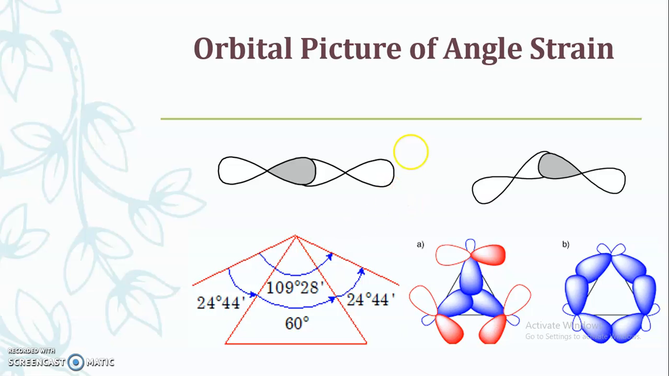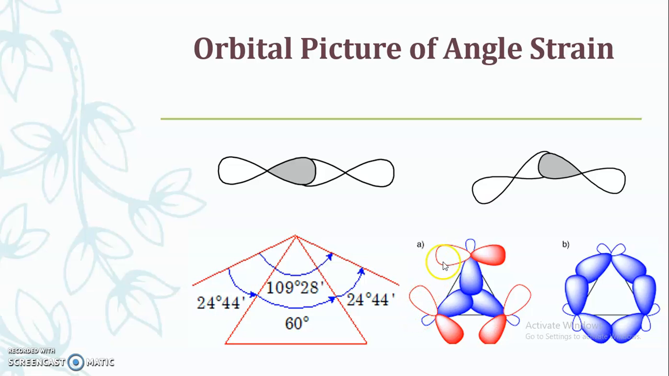In that case, this type of overlapping is not observed, because if complete overlapping is there, then the tetrahedral geometry or the angle is maintained. And in this case, instead of this type of a picture, here you can see whatever these carbon atoms are there, they are maintaining the tetrahedral geometry.